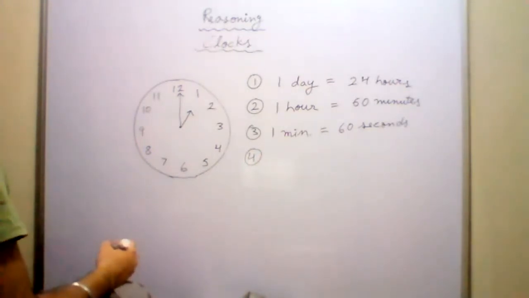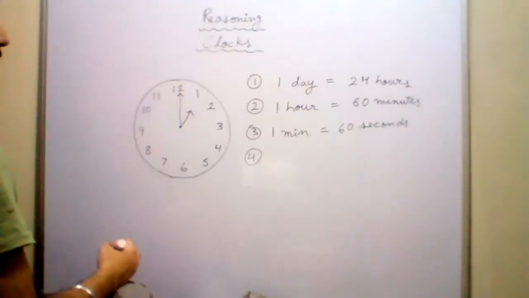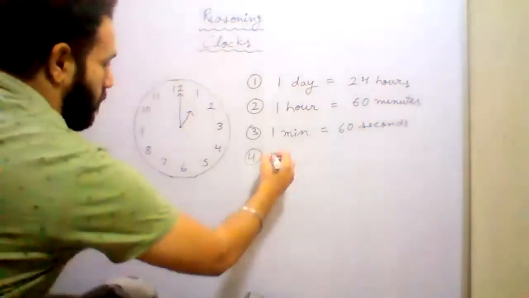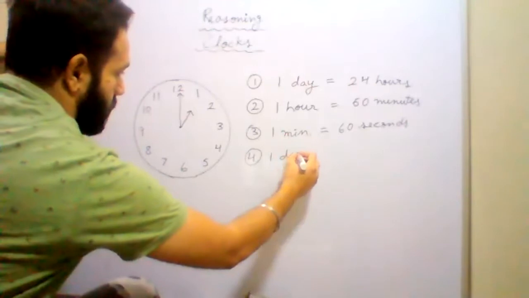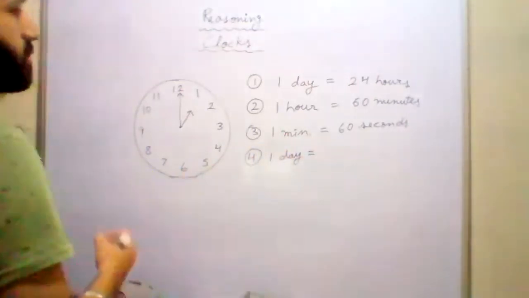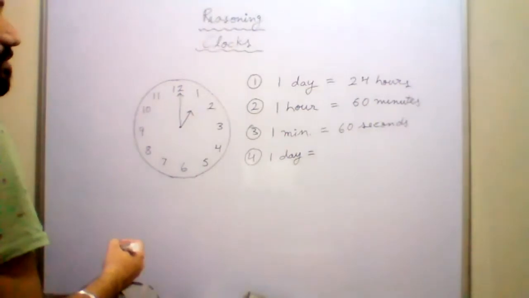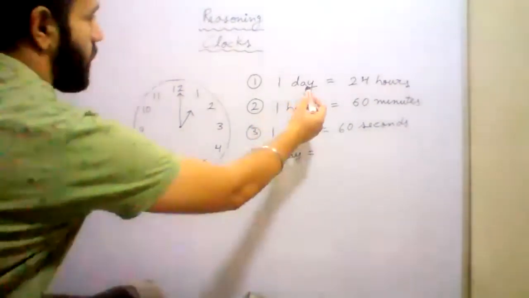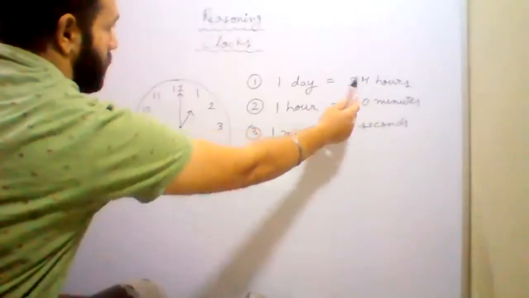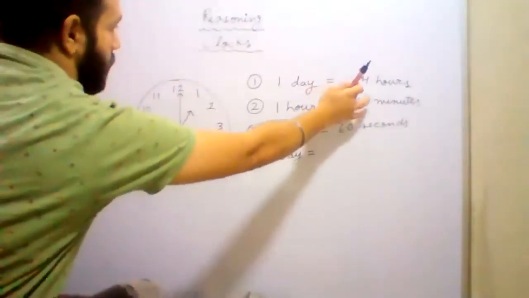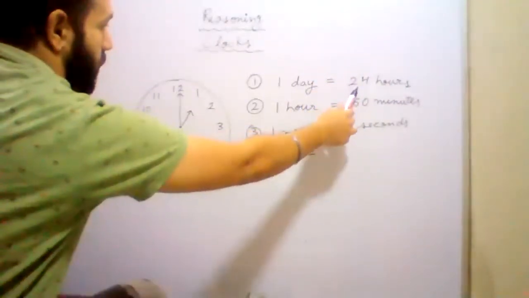If we talk about one day, how many minutes are there in one day? You can see that one day has 24 hours, and 1 hour has 60 minutes.